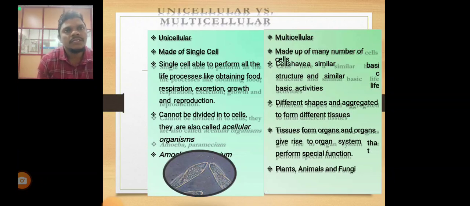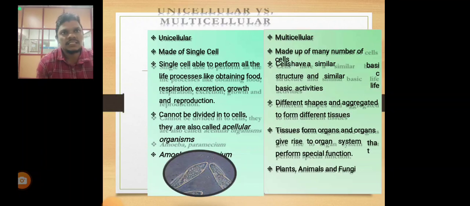Then normally cells are unicellular versus multicellular. Unicellular means single-celled. Multicellular means more than one cell; it is made up of many cells.